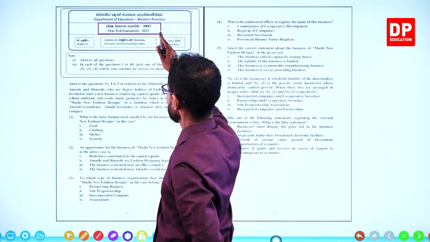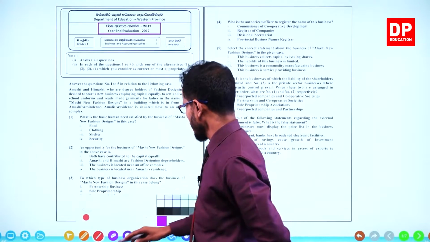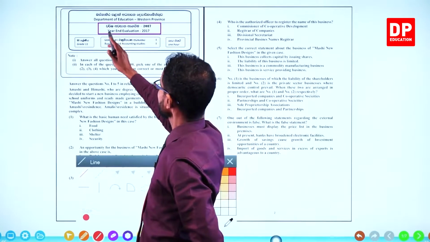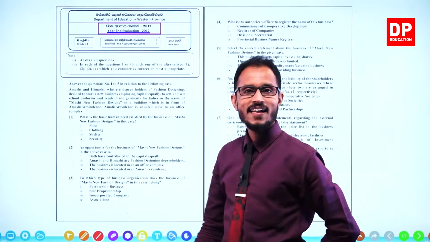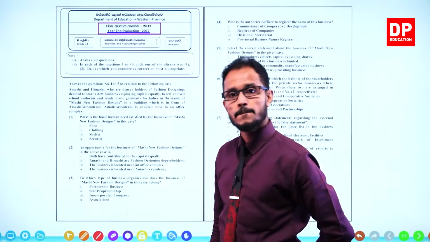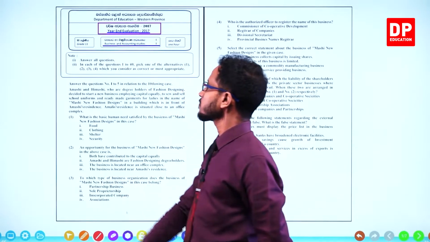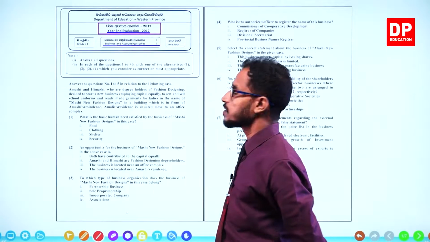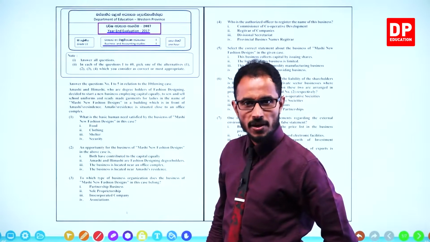It is mentioned right here: 2017 Western Province third term, year end. See, it says year end, right? 2017 third term paper. Paper 1. This is the MCQ paper.